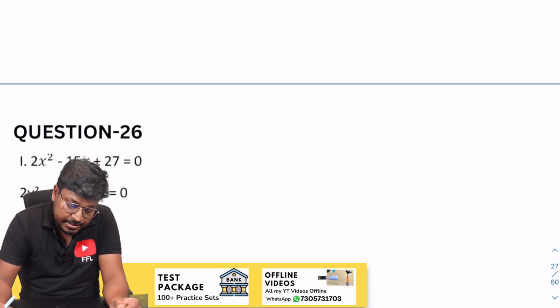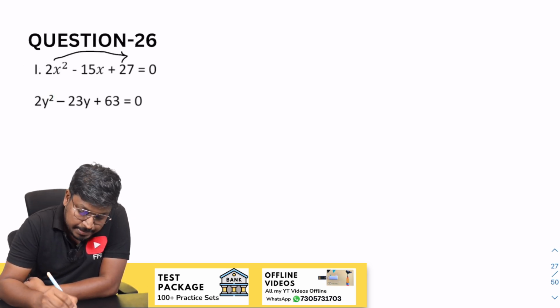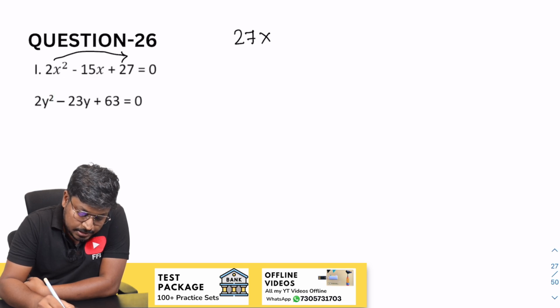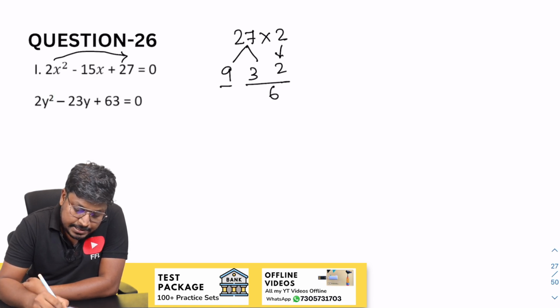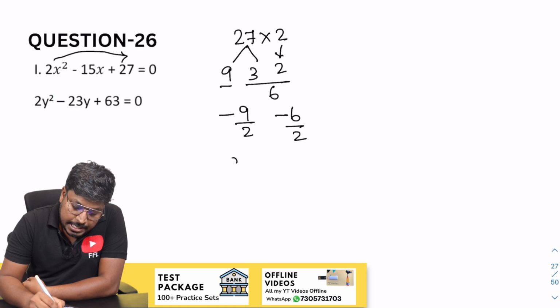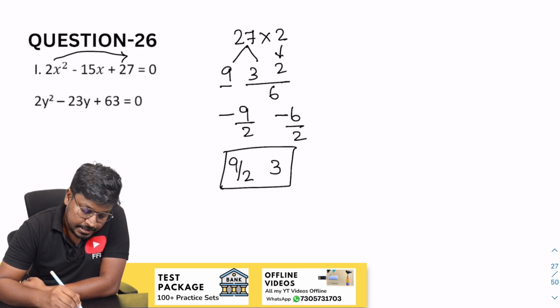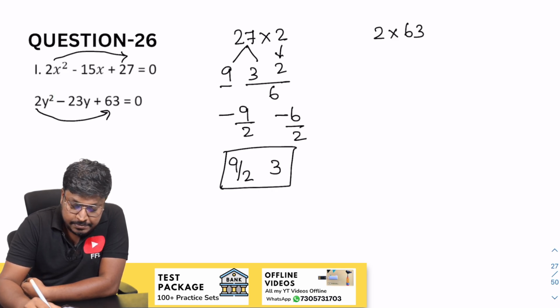So next question, 26: 2x square minus 15x. So first let me multiply 27 into 2, right? So 27 can be written as 9 into 3, so this will be 2. So 9, 3 into 2 will be 6, so this can be written as minus 9 minus 6. So before x square we have a constant 2, so divide by 2, divide by 2. So this will be 9 by 2 and this will be 3. So this will be the factor of x. So second will be 2 into 63. So 2 into 63.